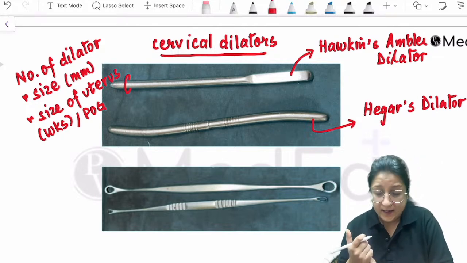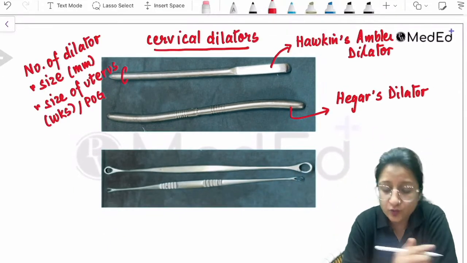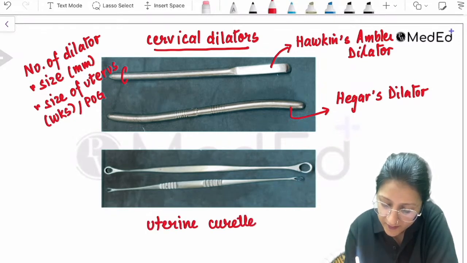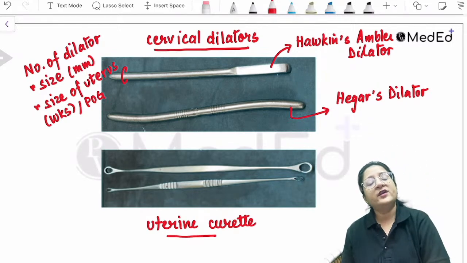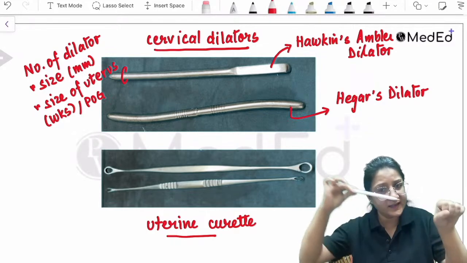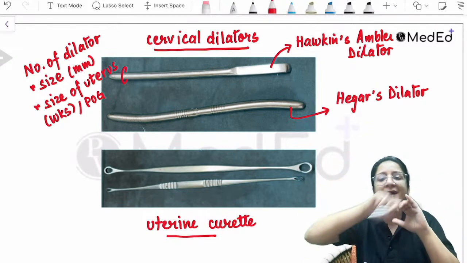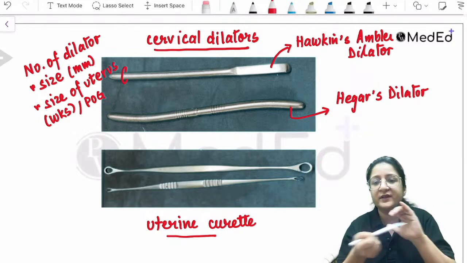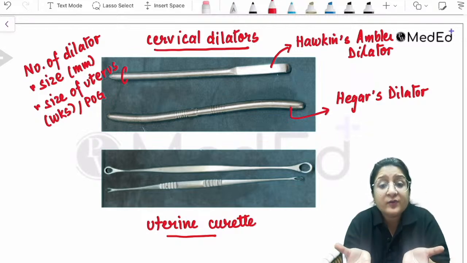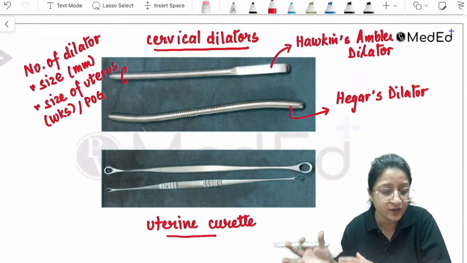Now identify the other instrument. The other instrument here that you can see in the image is the uterine curette. So what are we going to do with the uterine curette? Again, we dilate the cervix with the dilators, and then we introduce the curette inside and curette out the contents. So the procedure then becomes dilatation and curettage. How did we evacuate the uterus? We did dilatation and then we did curettage.